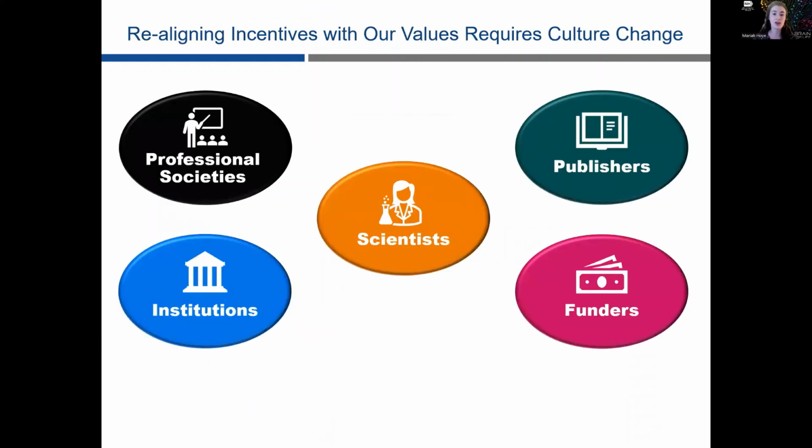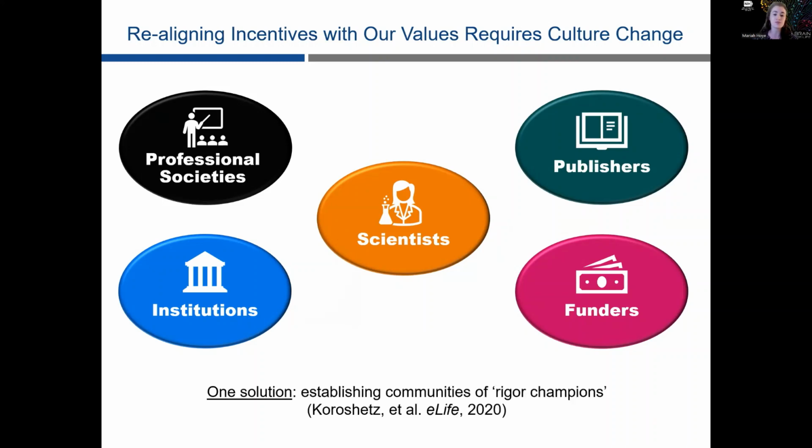Realigning the incentives with our values ultimately requires culture change. But unfortunately, this misalignment is present across all sectors of the scientific ecosystem. And so no one group can change the culture in isolation. Following a workshop in 2018, we and attendees proposed establishing communities of rigor champions across the various sectors of the scientific ecosystem to lead grassroots efforts to change the culture and enhance attention to rigor and transparency. And you're welcome to read more in our eLife 2020 paper.